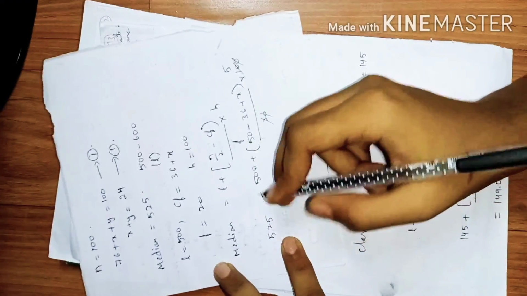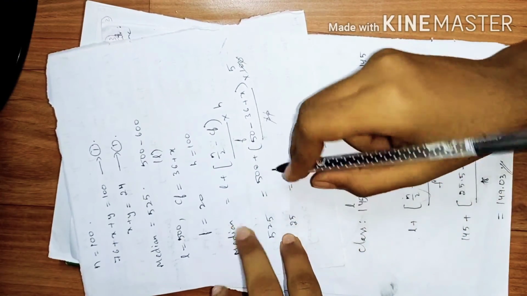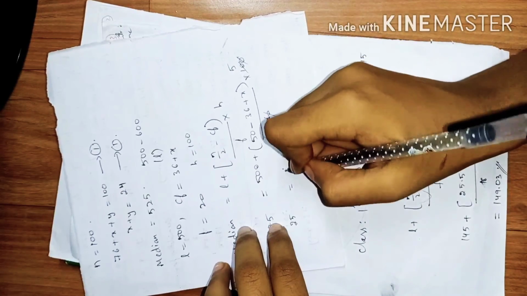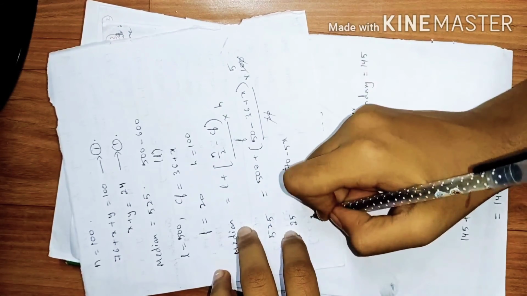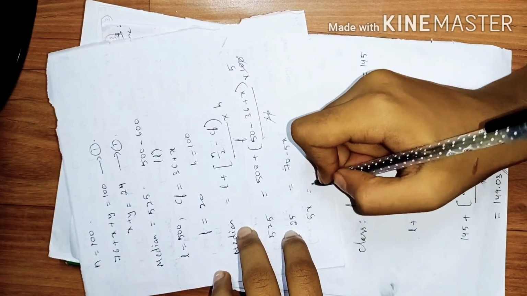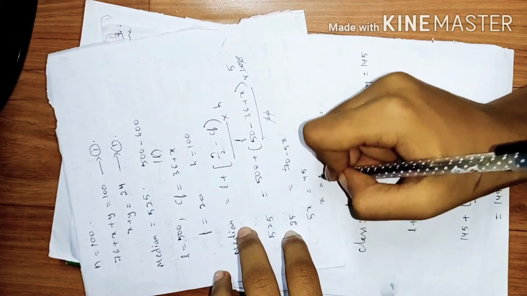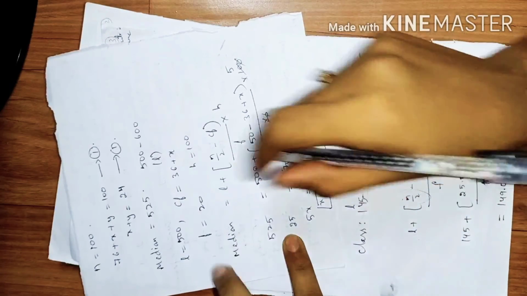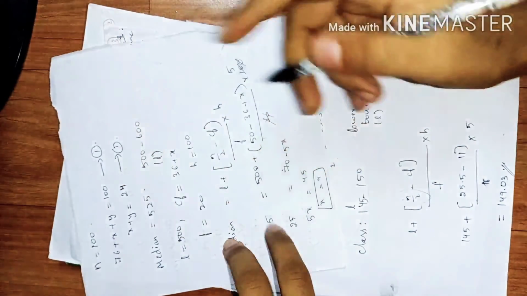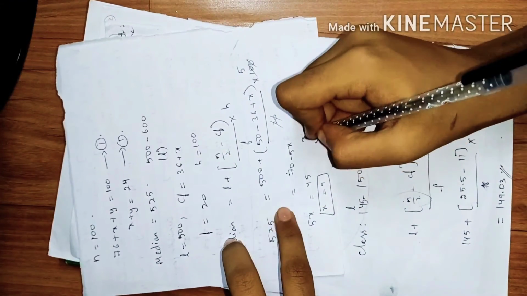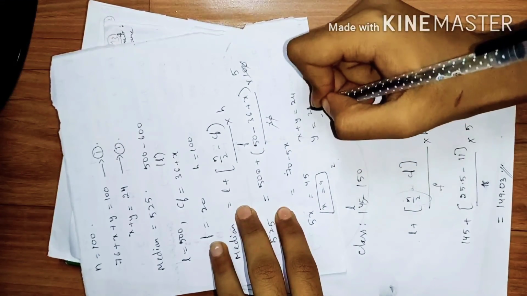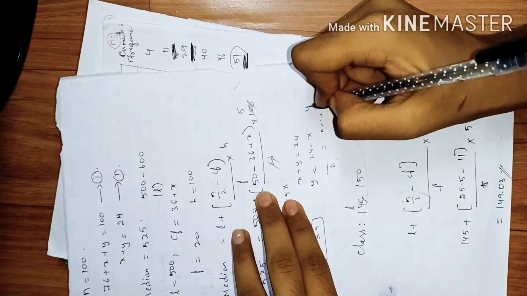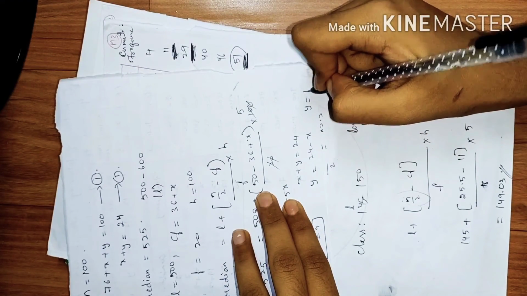Just bring this 500 to this side and you will be left with 25. 25 is 70 minus 5x. So 5x is nothing but 45, and x is 9. Now you've got the x value. Just substitute x as 9 in the equation x plus y is 24. So y is 24 minus x, so y is equal to 15.